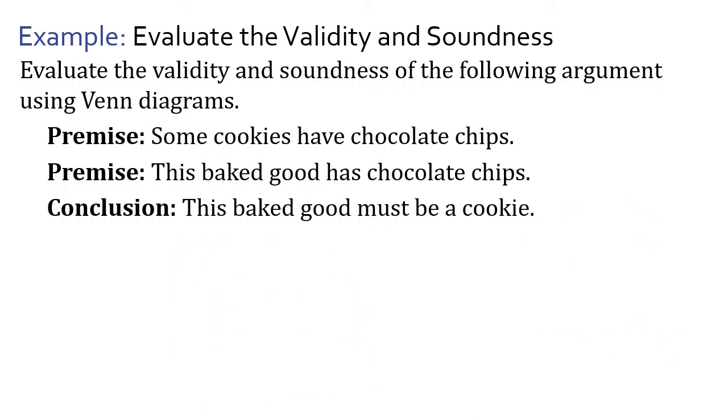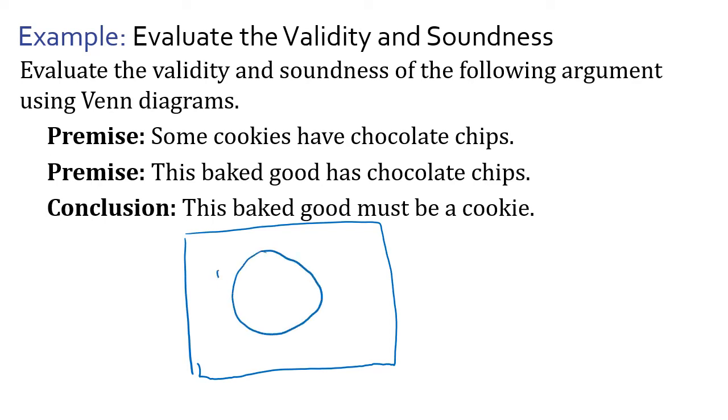Premise: some cookies have chocolate chips. Premise: this baked good has chocolate chips. So the conclusion: this baked good must be a cookie. This one's definitely a weird argument. If I were to try to organize this as a Venn diagram, we have some cookies have chocolate chips. So if I draw a circle, here's things with chocolate chips. And there's an overlap with cookies because this is saying some cookies have chocolate chips. So we've got an overlap with those two circles.